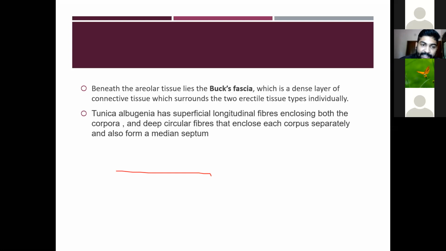Then the next layer is the tunica albuginea. Okay. So the tunica albuginea has superficial longitudinal fibers enclosing both corpora and deep circular fibers that enclose each corpus separately and also form a median septum. Okay, so they have superficial longitudinal fibers that enclose both corpora, and deep circular fibers that form a median septum.